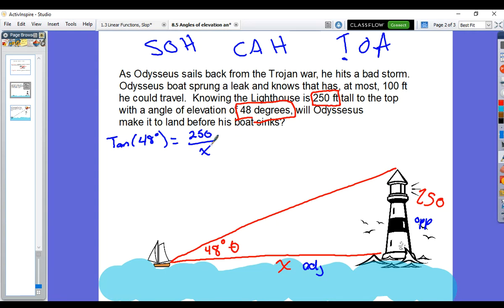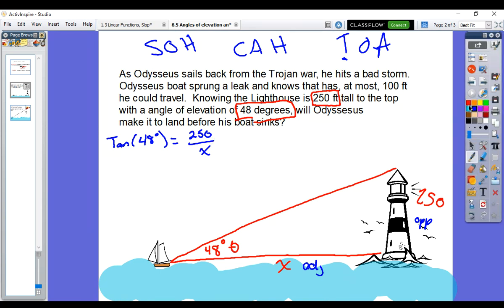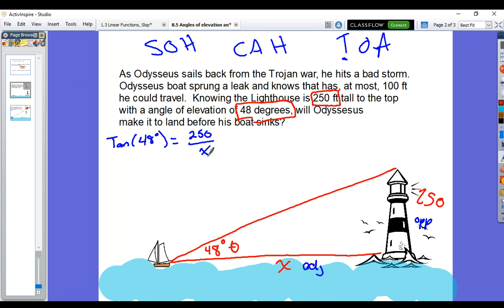All right, so we have something set up. Let's see what we can do. First things first, what do we have to take care of first? I'm going to pick a color. Let's go with red. Yeah, the x. We cannot have an x in a denominator. So what we are going to do is multiply both sides by that x to take it out of the denominator and bring it up to the numerator. They cancel each other out. So now we're left with x times tangent of 48 degrees equals 250.